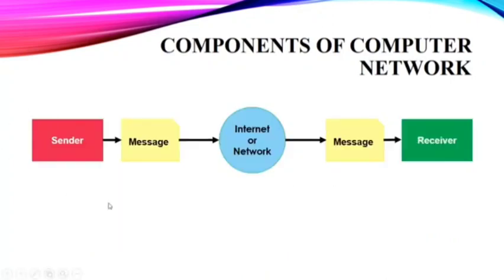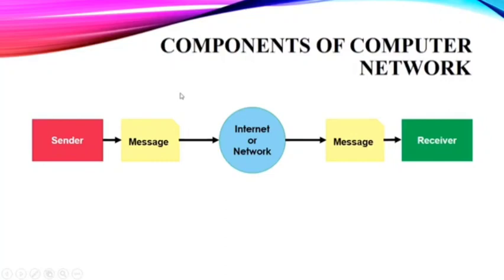It's a diagrammatic flow of these components of a computer network. Here we have the sender, the receiver, and the main message which we have to send. Suppose being a sender, I have to send a piece of text to you. For sending that piece of text, either I will use a network or the internet. So this internet or network and the connections which I am using will play the role of a medium in between the sender and the receiver. While I am sending this message to you, I have to mention your details like your email ID, your mobile number, or some other kind of information.